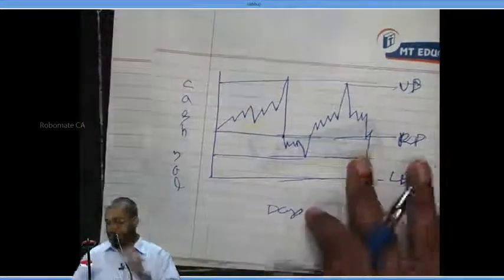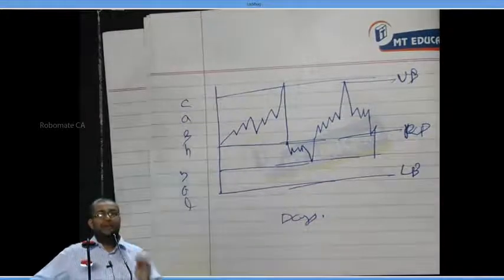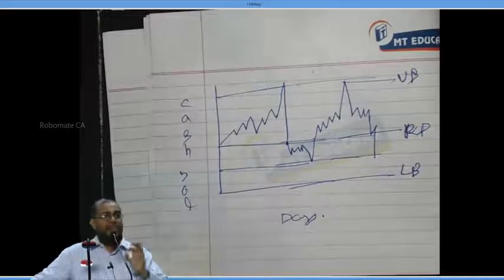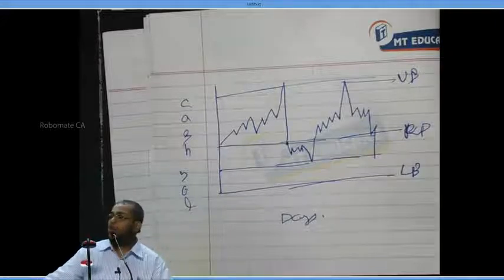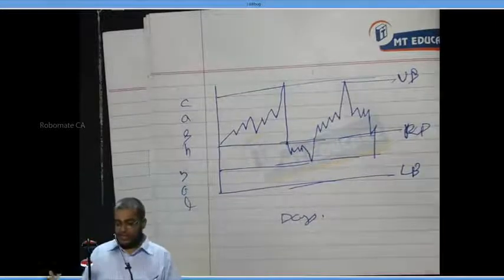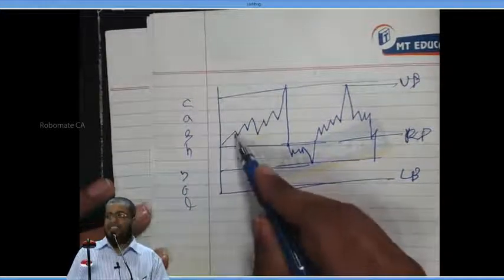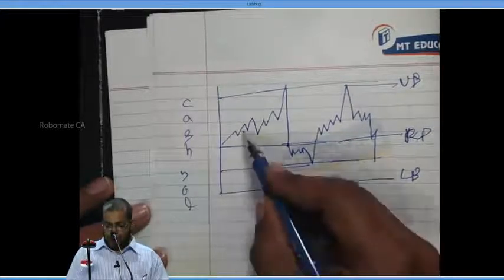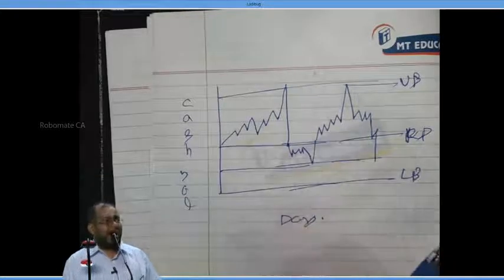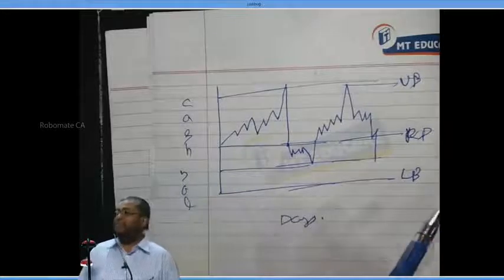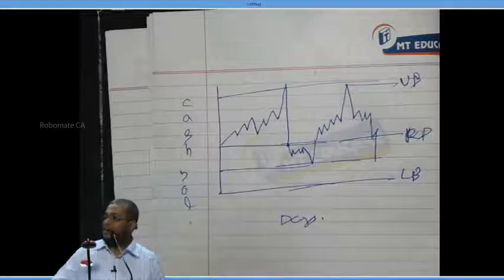Now, see, understand that daily the company will be getting inflows, and the company will be getting outflows. When inflow is more than outflow today, the cash balance increases. Tomorrow, if the outflow becomes more than inflow, the cash balance decreases. Like that, daily the cash may increase or decrease based on whether inflow is more than outflow or outflow more than inflow. Point number one, accept or not?